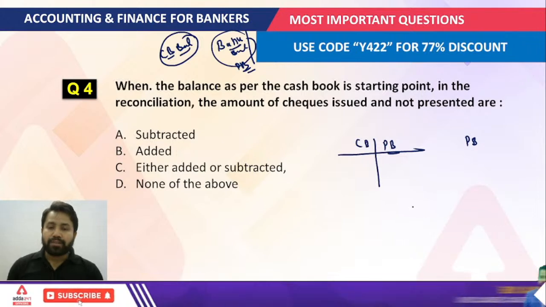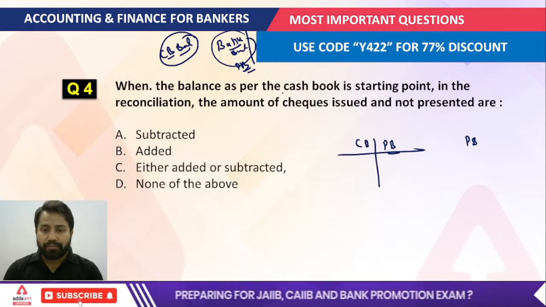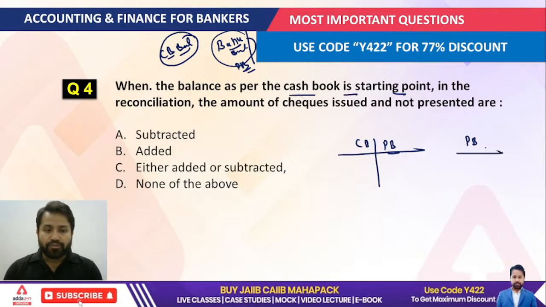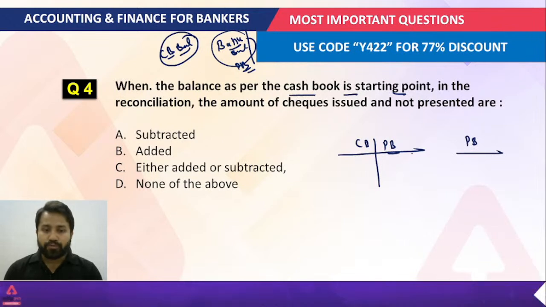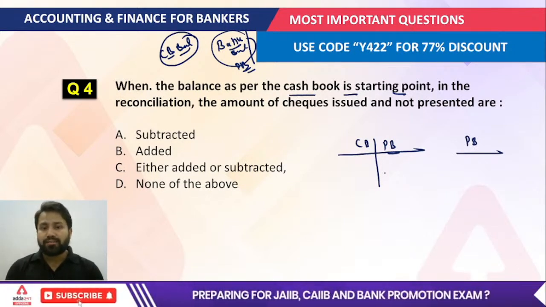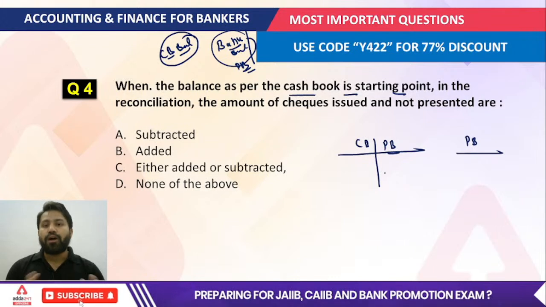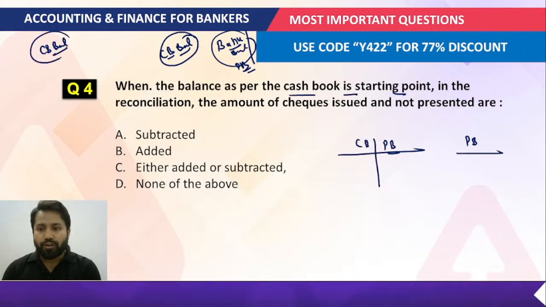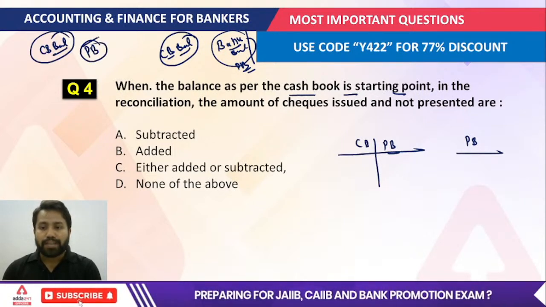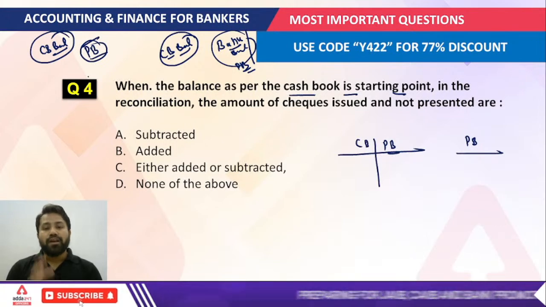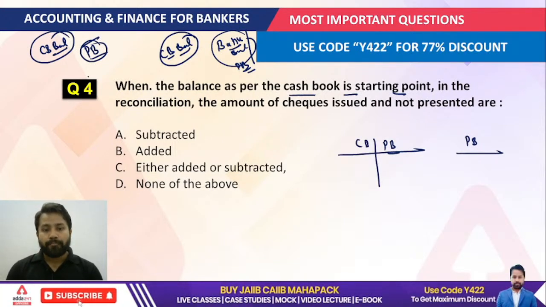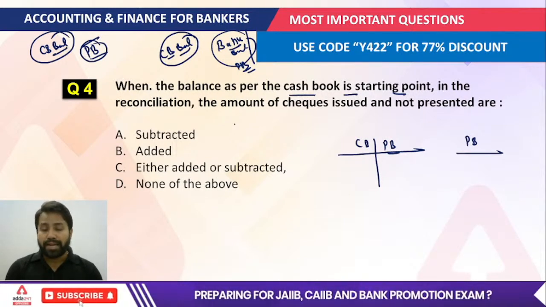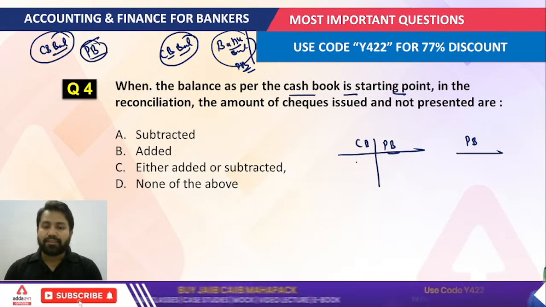So when the balance as per the cash book is the starting point, you just have to write the passbook here. After that, cash book and passbook, in the same way I defined everything, you have to follow the same thing. Like I always tell you, whenever the cash book balance is given, you have to find out the passbook balance, and whenever the passbook balance is given, you have to find out the cash book balance. So in that scenario, when the balance as per the cash book is given, here just write the passbook, and here write the cash book and the passbook.